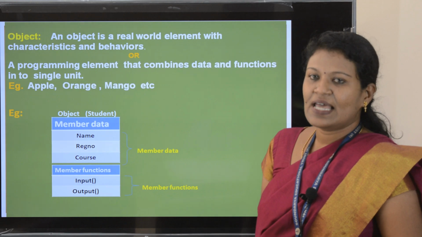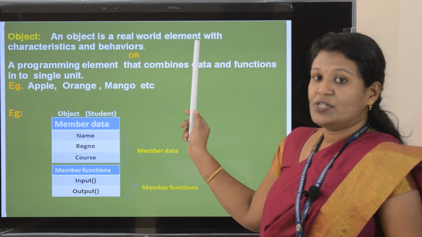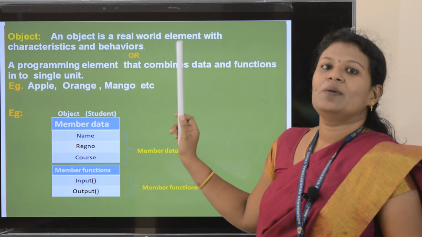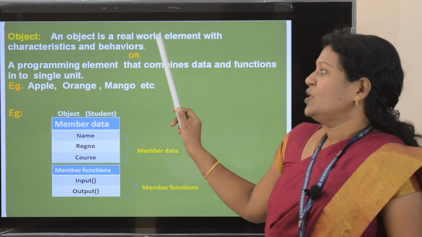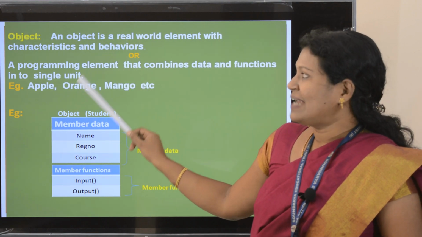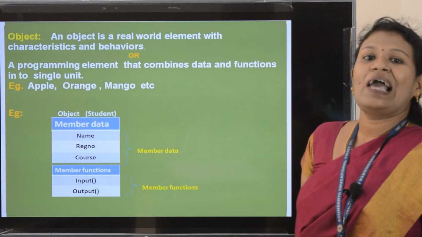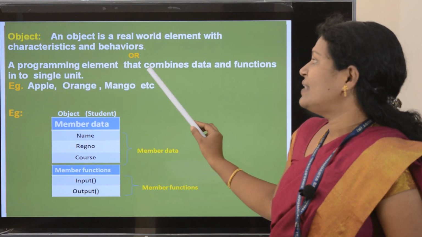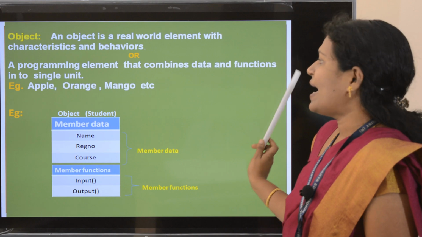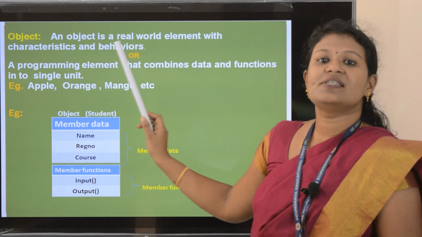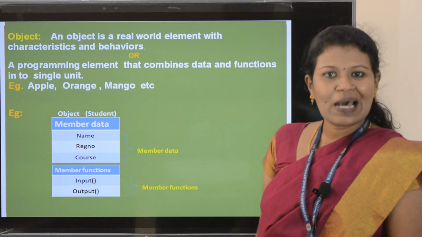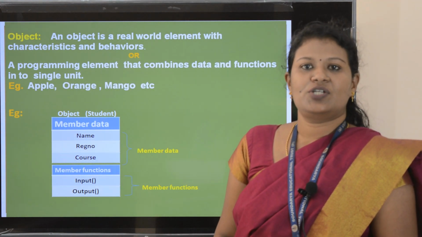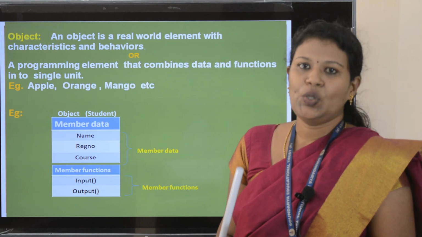So an object is a real world element or entity with some characteristics and behavior. Or you can define an object as a programming element that combines data and functions into a single unit.